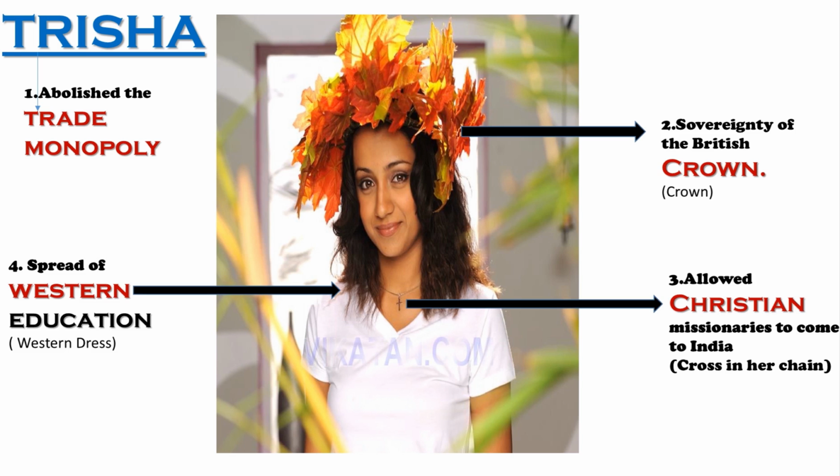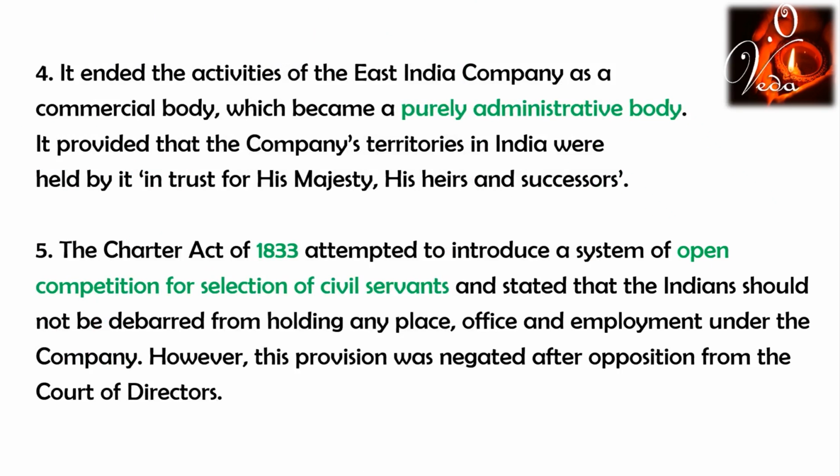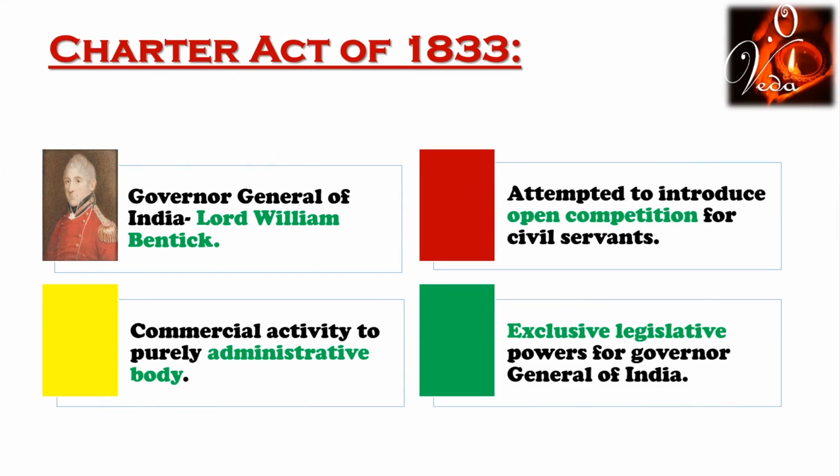Now let's quickly move on to the next Charter Act, the Charter Act of 1833. The points you need to remember are: Governor General of Bengal became Governor General of India and Lord William Bentinck was appointed as the first Governor General of India. Commercial activity was completely abolished and East India Company became a purely administrative body. It attempted to introduce open competition for civil servants, and the Governor General of India was given exclusive legislative powers for the entire India.